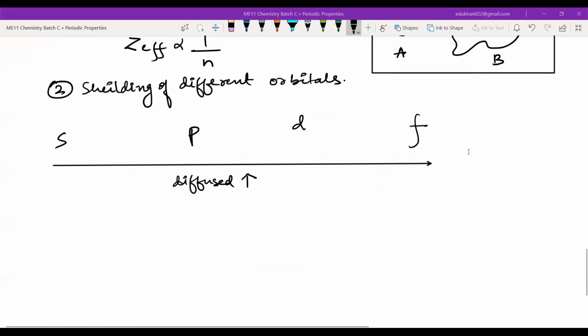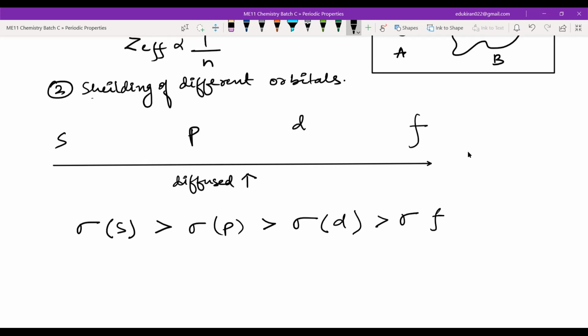If I talk about the shielding power of different orbitals, the one which is nearest to the nucleus and concentrated will shield the most, right? So the shielding, sigma of S, is the highest. You're not talking about Z effective, you're talking about shielding. So S will shield most, then sigma of P, then sigma of D, and F has the least shielding power. This is the order of the shielding power.